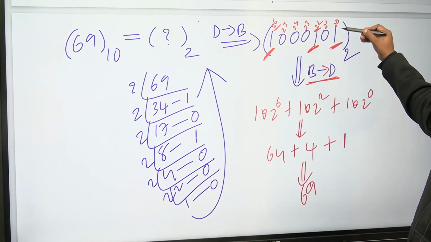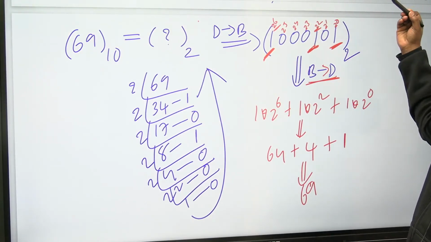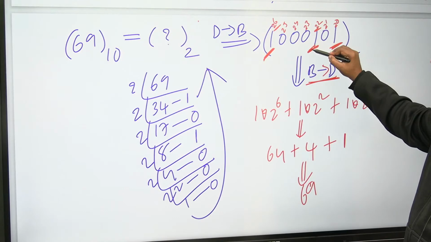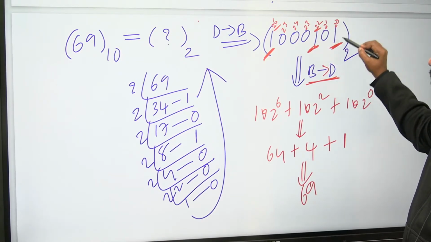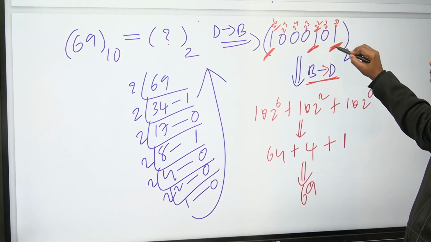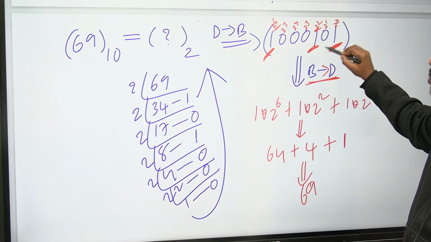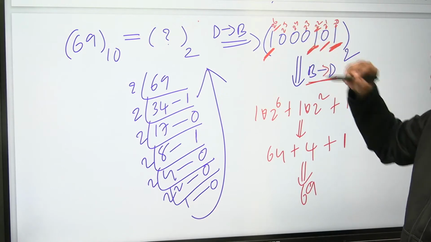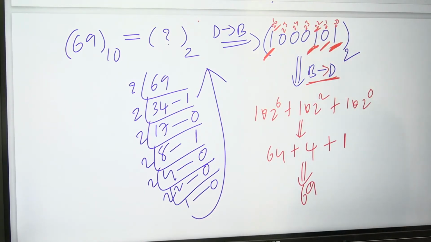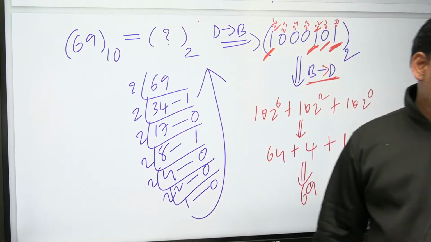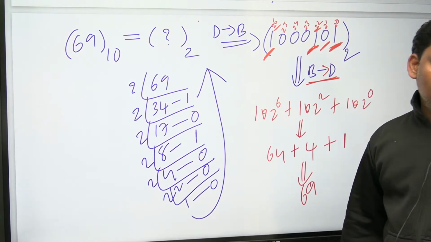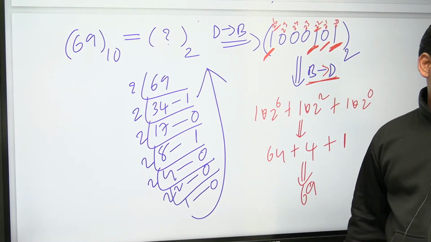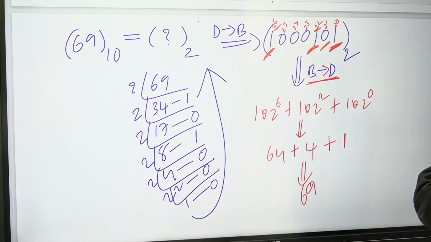See, the first one is 2 power 0. Let us say it is the 0th bit: multiply by 2 power 0. It is the first bit: multiply by 2 power 1. It is the next bit: multiply by 2 square. Like that the powers go. Take only the ones, because anything multiplied by 0 is anyhow 0, no use at all. If you are comfortable, I can go to the next example. Check one time.